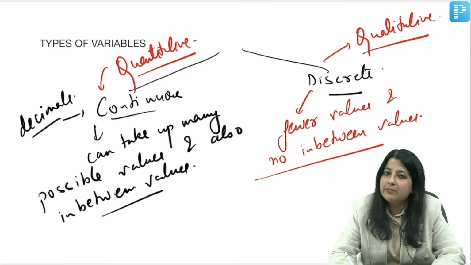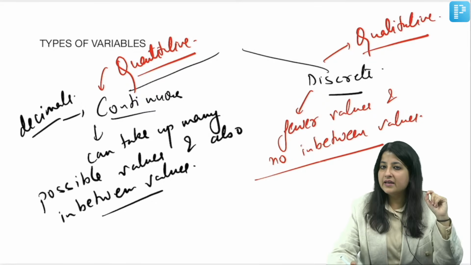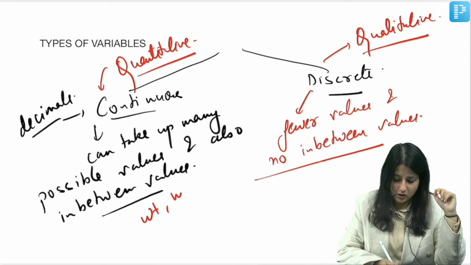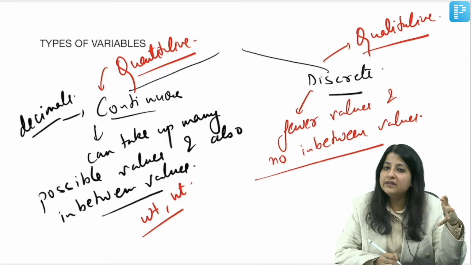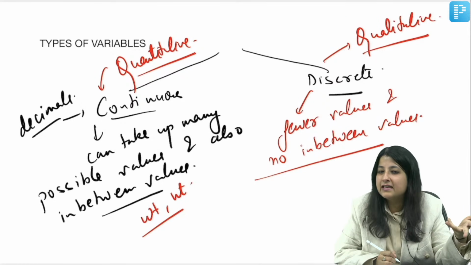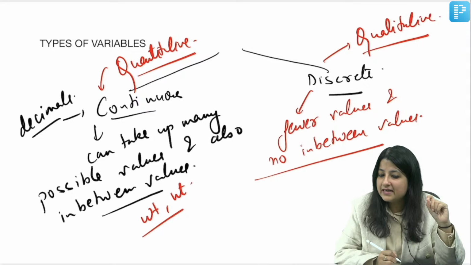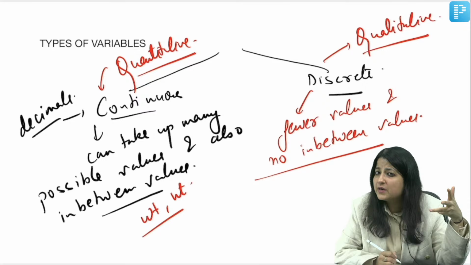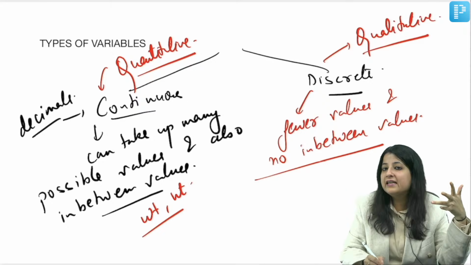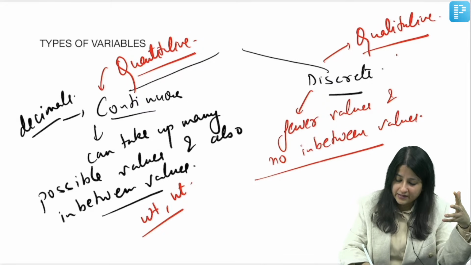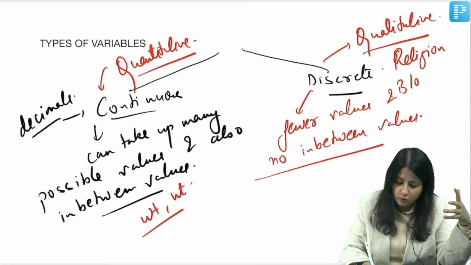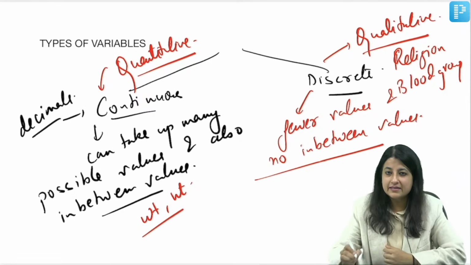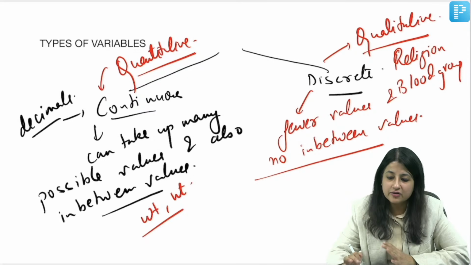Clear, everybody? ठीक है. So, अगर मैंने वेरिएबल बोला वेट, अगर मैंने बोला हाइट, नाउ वेट, हाइट, ऑल ऑफ देम वर क्वांटिटेटिव, सो ऑटोमेटिकली दे आर कंटिन्यूअस. You can express it in decimals, जैसे वेट कुड बी 20.1, 30.1. Discrete, if I say religion, gender, blood group, can you express it in decimals? No. Religion, blood group, all these are discrete variables. Clear? ठीक है, द फर्स्ट क्लासिफिकेशन, वेरी गुड.